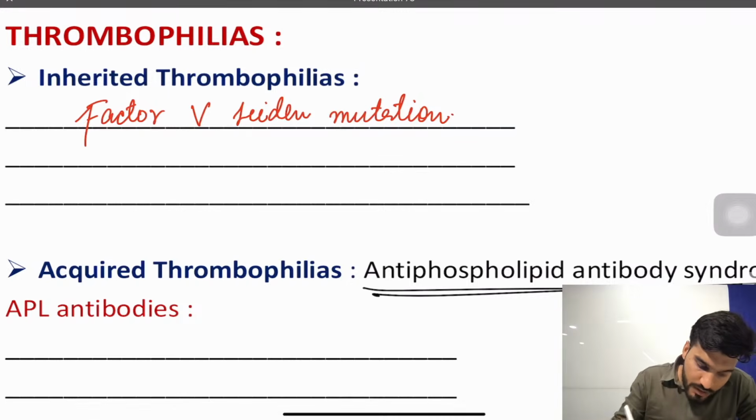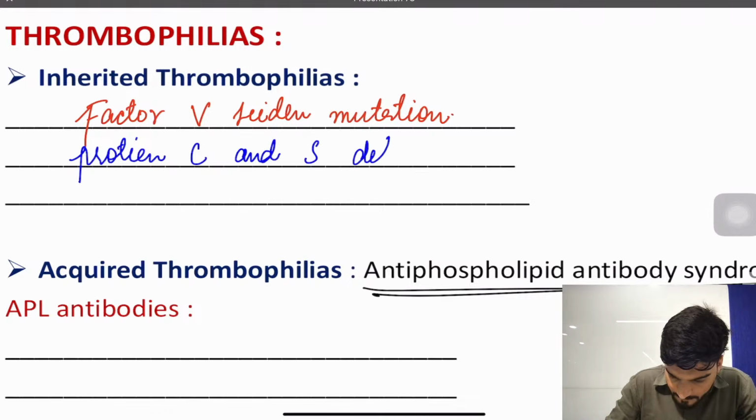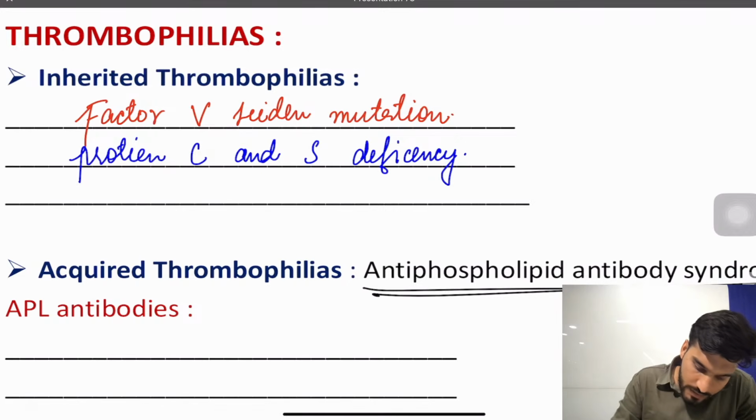Followed by that, the patient can have protein C and S deficiency, or the patient can have prothrombin gene mutation.